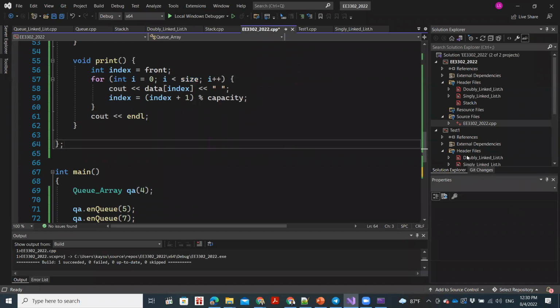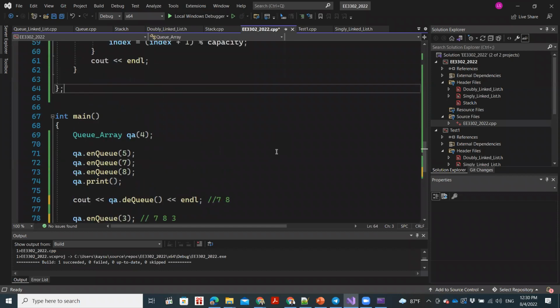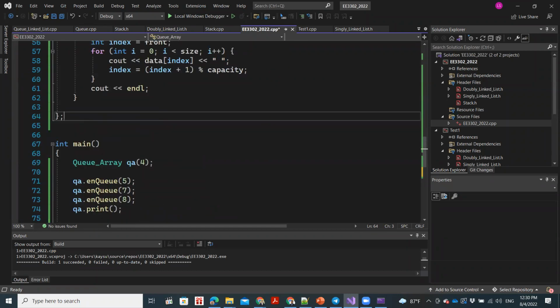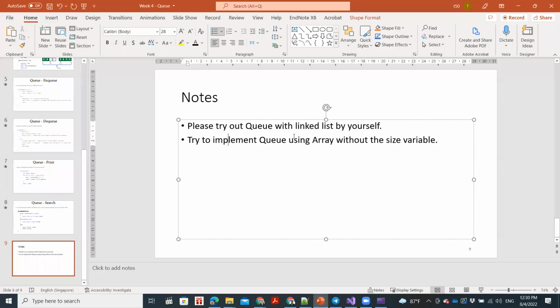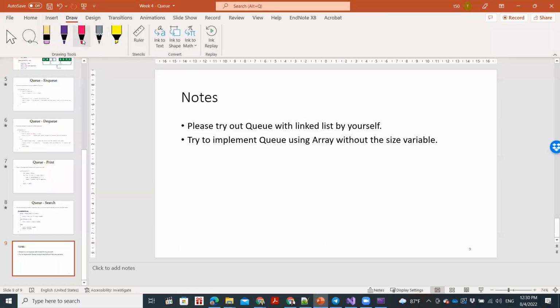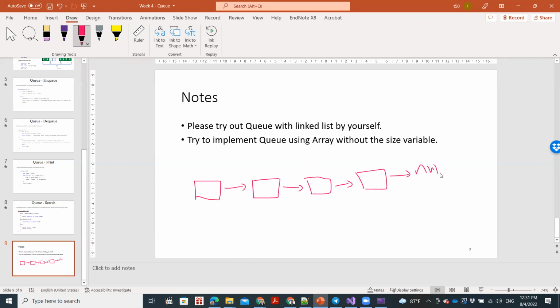So let me quickly tell you how to implement queue using linked list. I have the code, but probably we don't have time to do the coding, so I'll just explain. Let me go over to here. So how to implement queue using linked list: this is a linked list, right? And we have the head, and this is the tail.